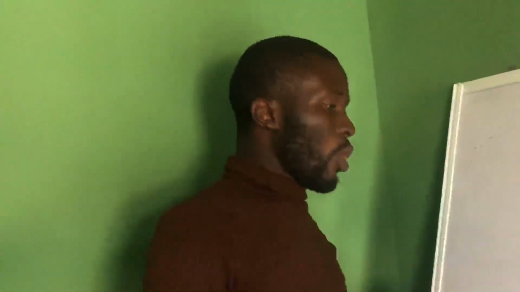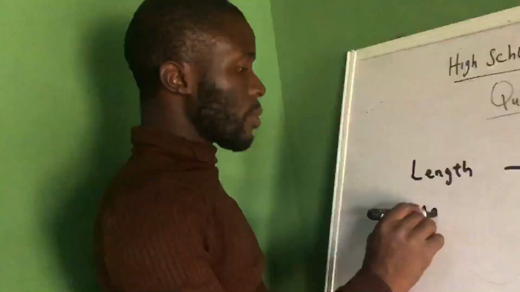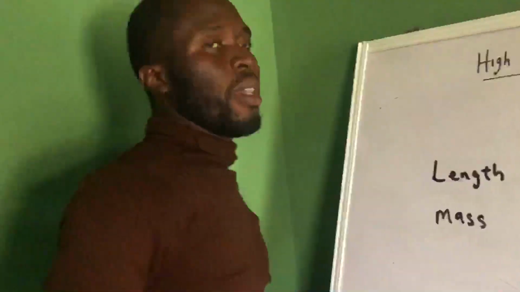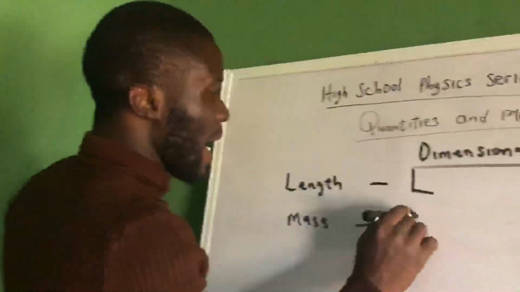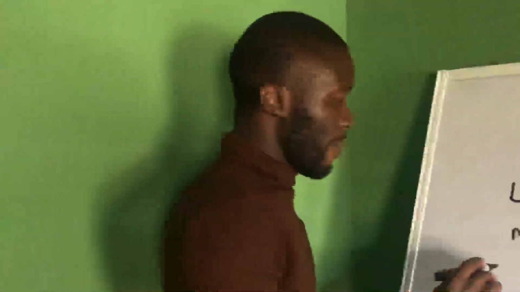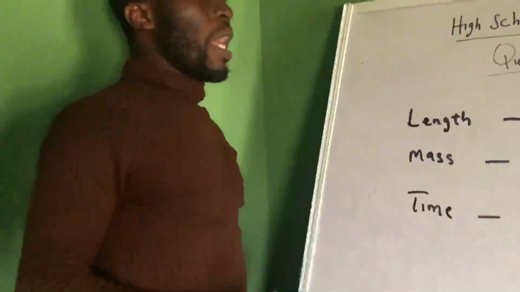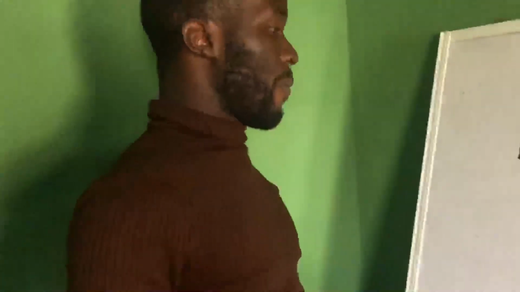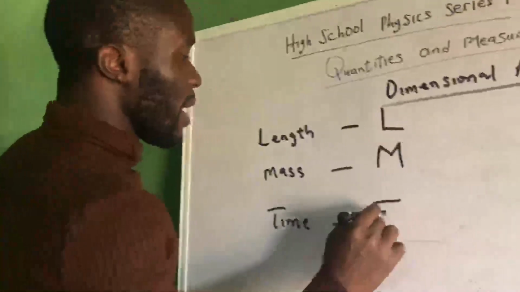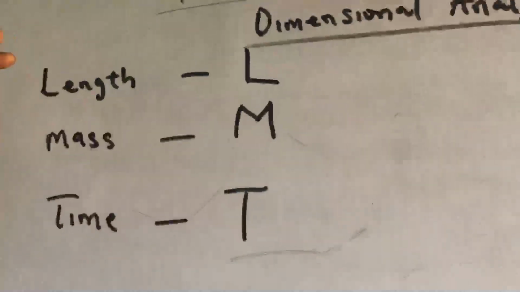Now, we also need mass. We know the unit of mass as kilogram. What's the dimension of mass? That's capital letter M. Then time. We know the unit of time as seconds. What's the dimension of time? That would be capital letter T. These are the three things that we need at this junction, and these are the things that we are going to use for our dimension.